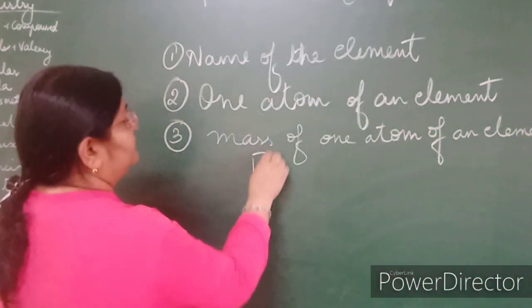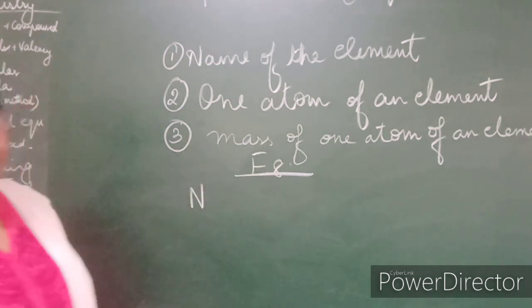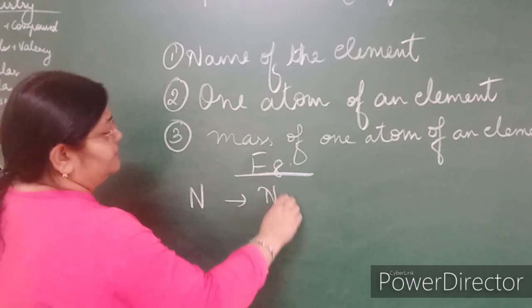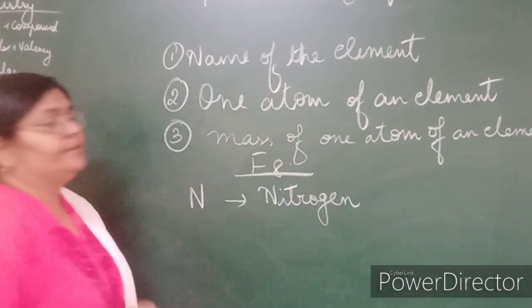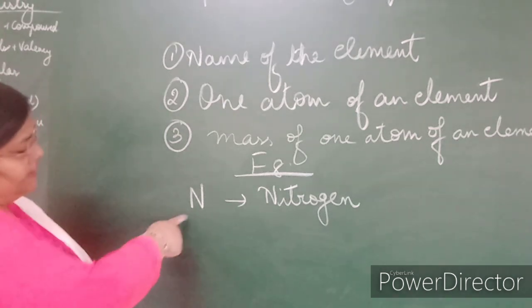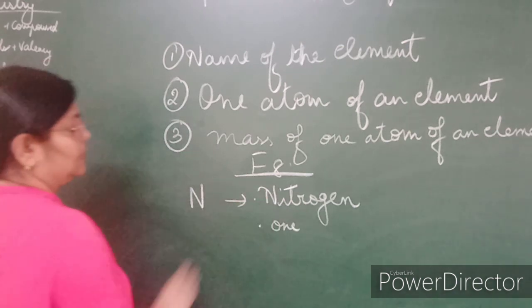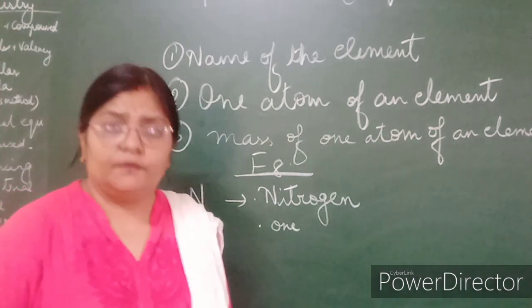For example, let us study the symbol N. The N symbol, the name nitrogen, isn't it? And how many atoms are there here? One atom is there. And the mass of nitrogen is 14.